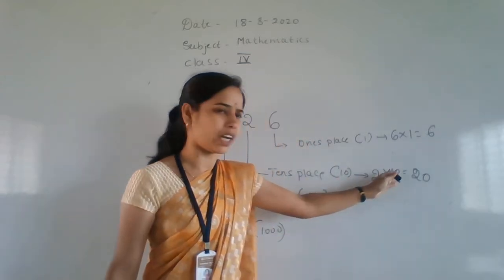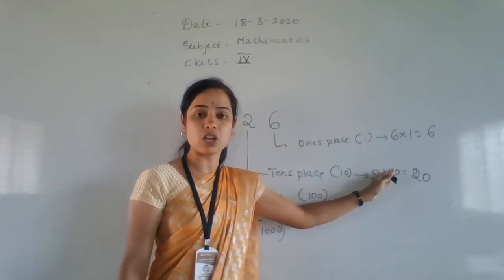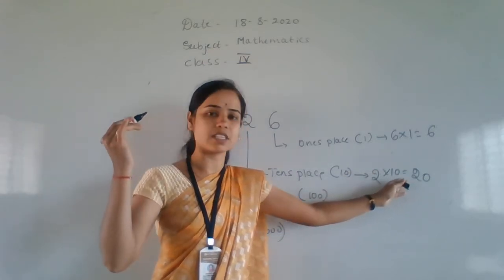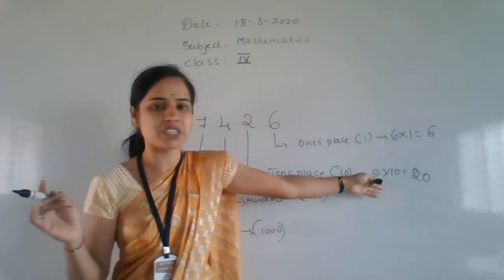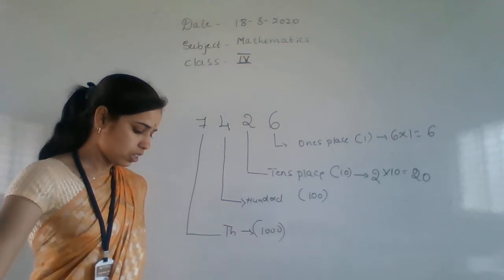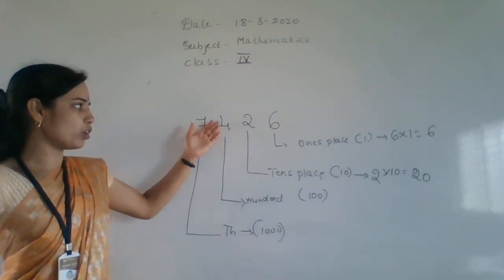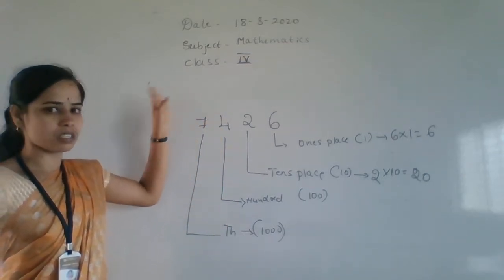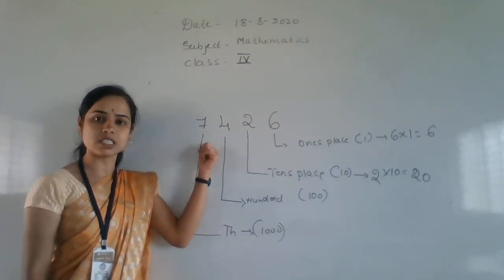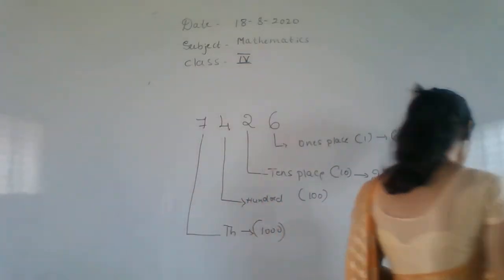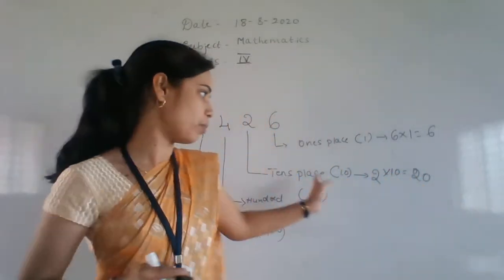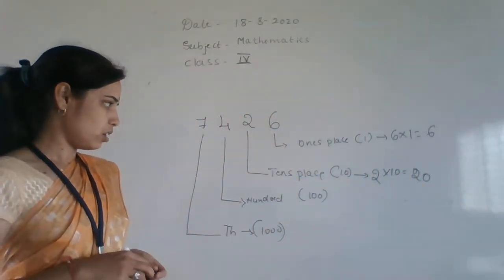Actually it's not needed to write all these things. Just keep it in mind and multiply that number in your mind itself, then only you may get the answer very easily and very fast. There is no need to write all this. Whatever I ask, which place, immediately tens place, 2 into 10 is 20. It should be fast. Okay, then this one 4 into 100 is 400, 7 into 1000 is 7000. Okay, what is the place value of 7? Means 7000. Okay, I hope you have cleared this number, the place value and the places, children.